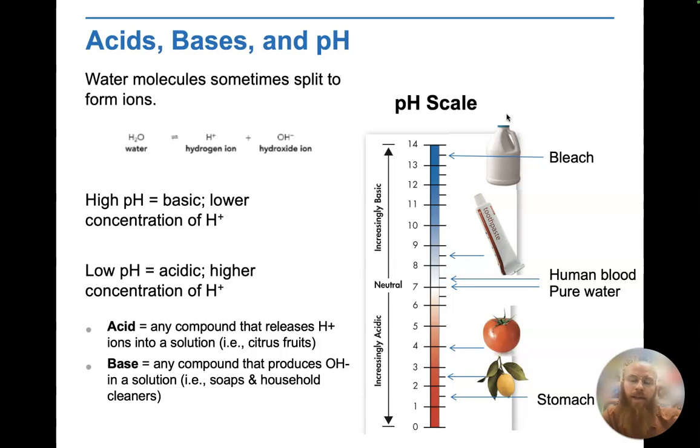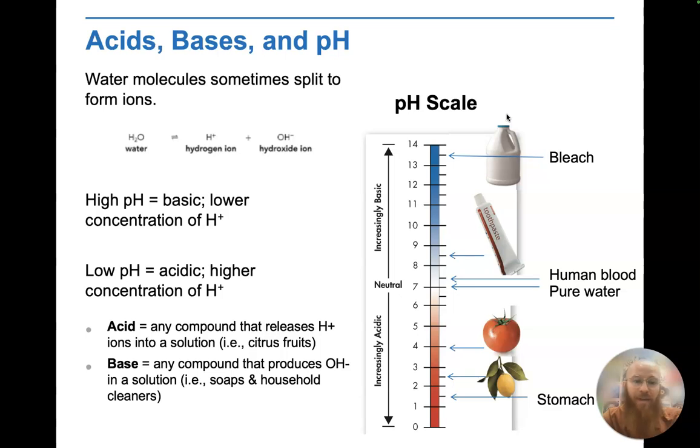And we have here that if something has a relatively high pH, it would be something like 7.1 to 14. We consider that a high pH, and those substances will be increasingly more and more what we call basic. Now, a base, to call something basic, means that this is a compound that produces more of the hydroxide ions in a solution instead of the hydrogen ions. So this is where you have increasing numbers of those negative ions.